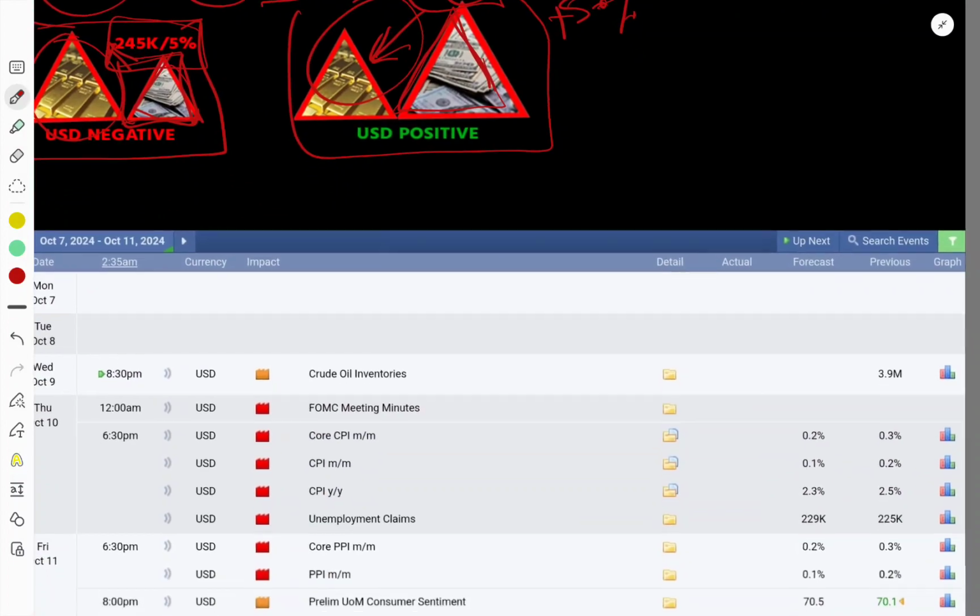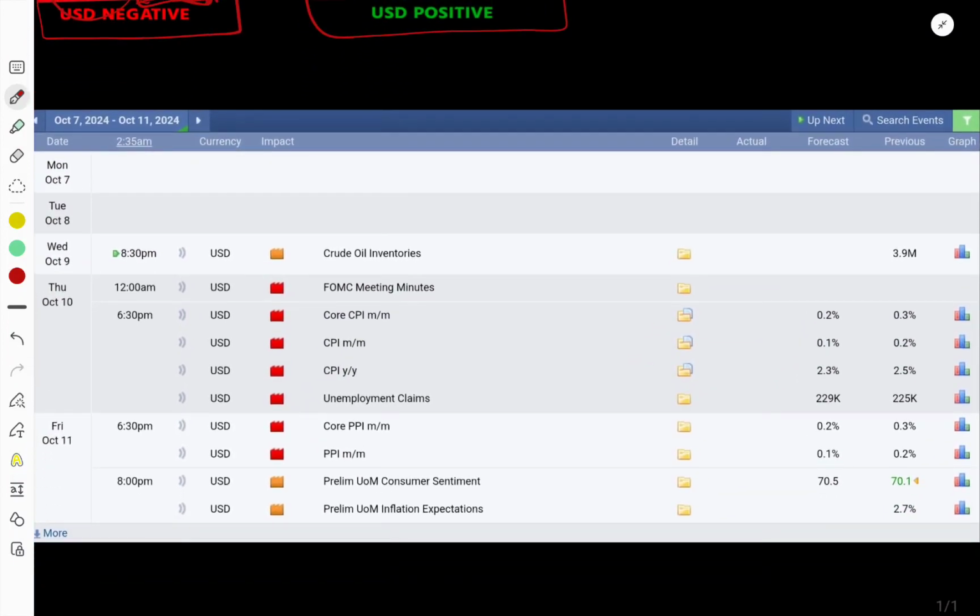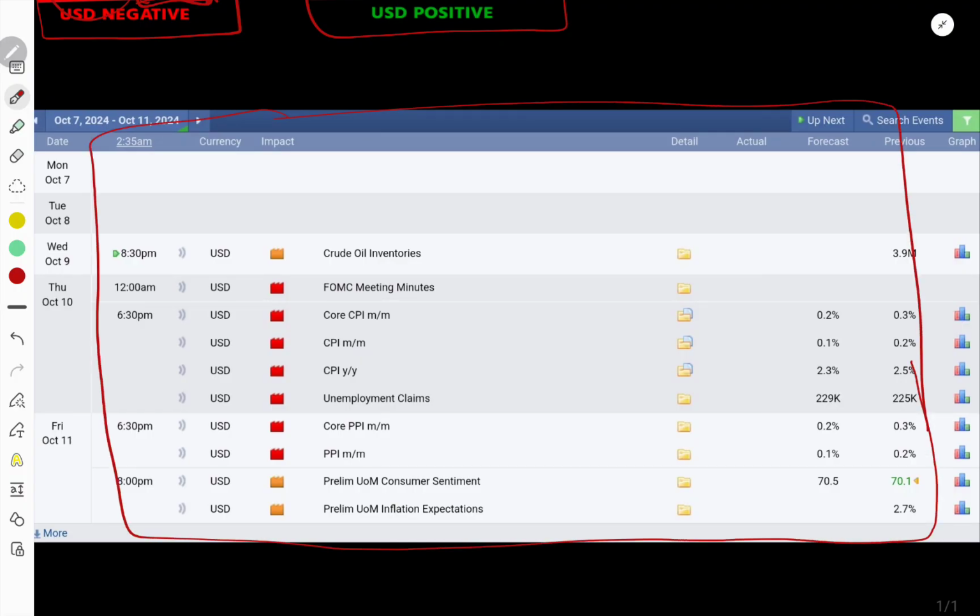Okay, then let's get back into the gold market, or USD market, or XAUUSD market. So what we have to do with news data, that means fundamental news data, you have to go to this chart from forexfactory.com. You may go to www.forexfactory.com. As you can see there, October 7 to October 11 is selected, that means next week, and Monday and Tuesday we don't have any news, so we have to keep our concern on Middle East tension.